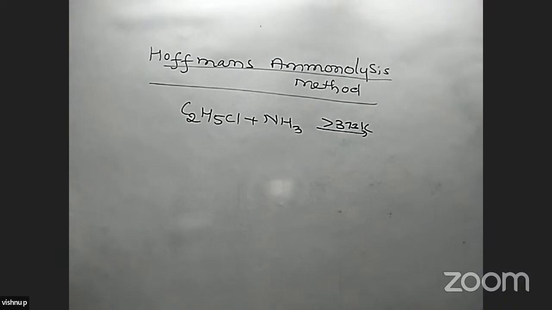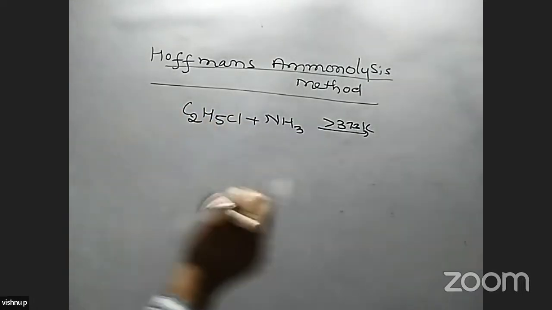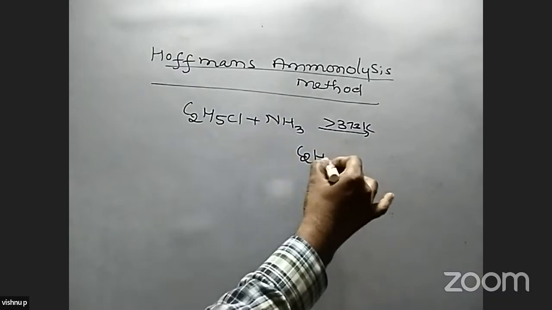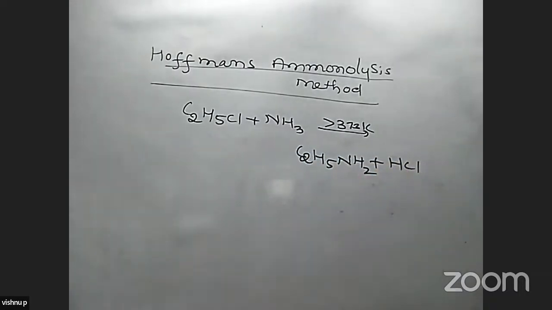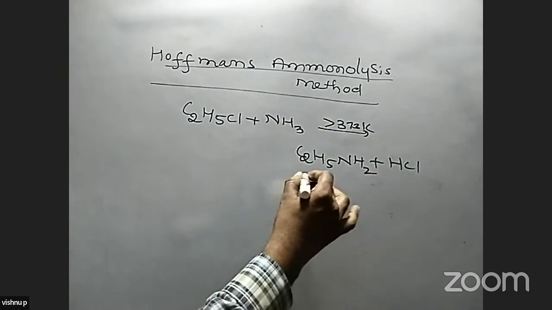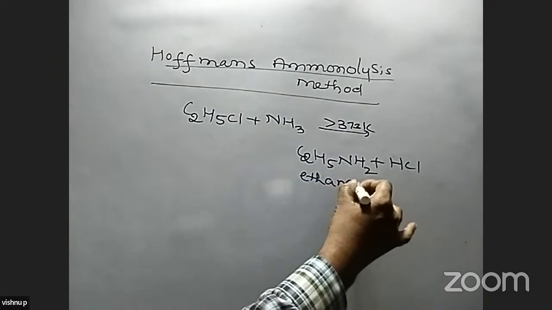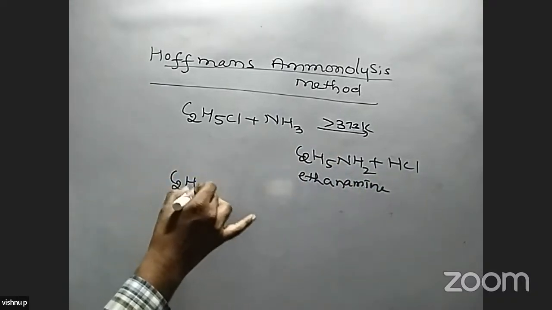It is an example of a nucleophilic substitution reaction. Here chlorine is displaced, so NH2 is added here. The compound is C2H5NH2 plus HCl, a primary amine. This primary amine is called ethanamine, formed in this reaction.